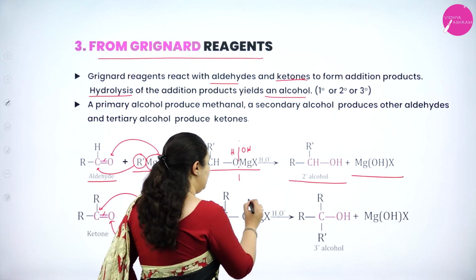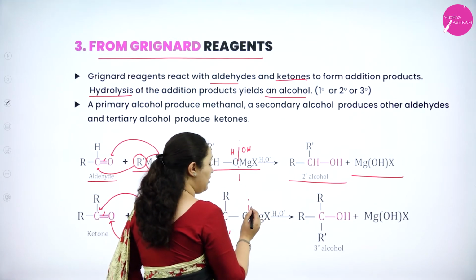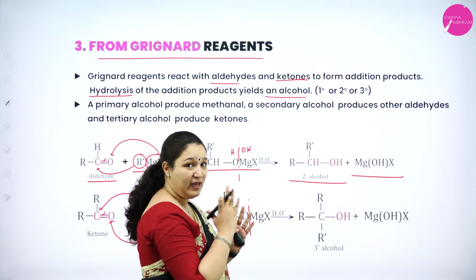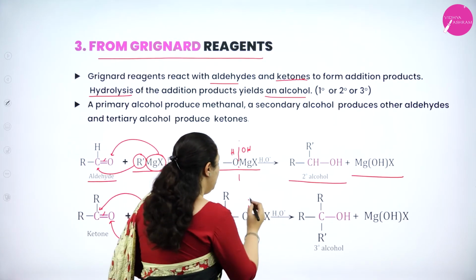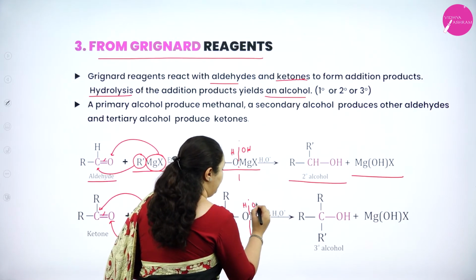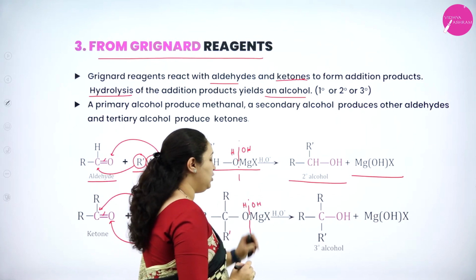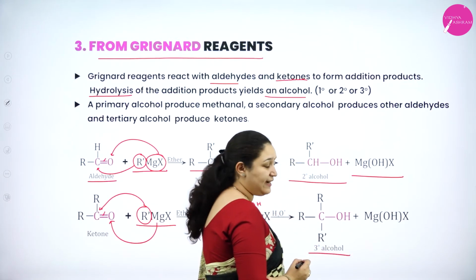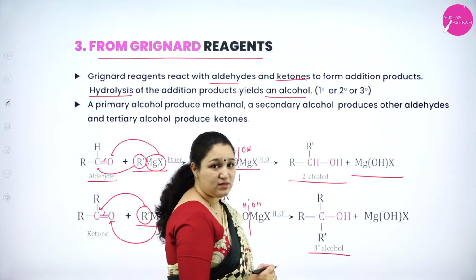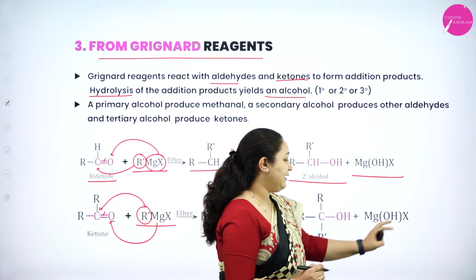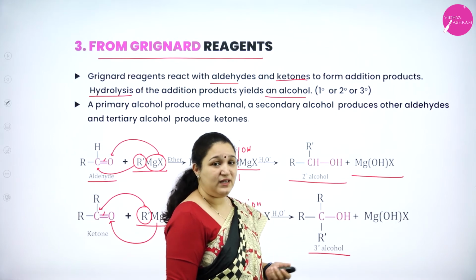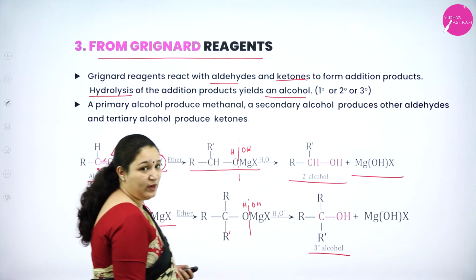And OMgX. Further, this on hydrolysis, in the presence of water, something is breaking, hydrolysis, correct, no? So here H will get added, here OH will get added, you will get tertiary alcohol. See, the carbon atom to which OH is added has got 3 carbon neighbors. So you will get tertiary alcohol and MgOHX. Clear? So we'll write examples for each one of them.